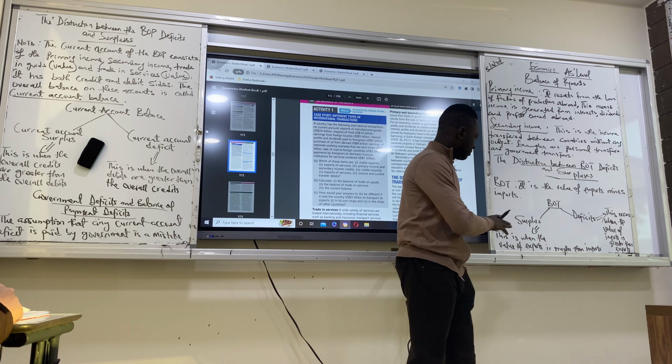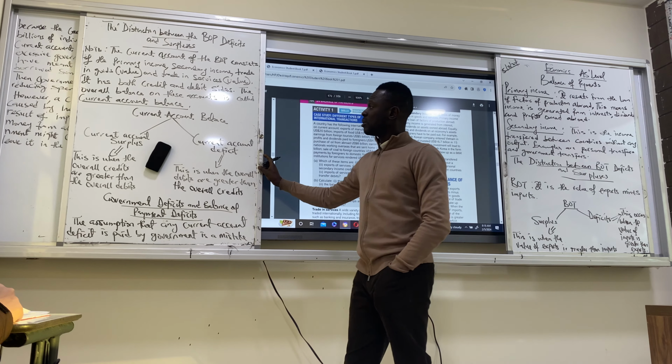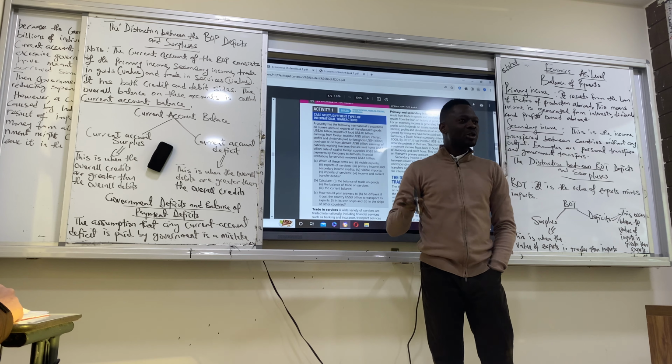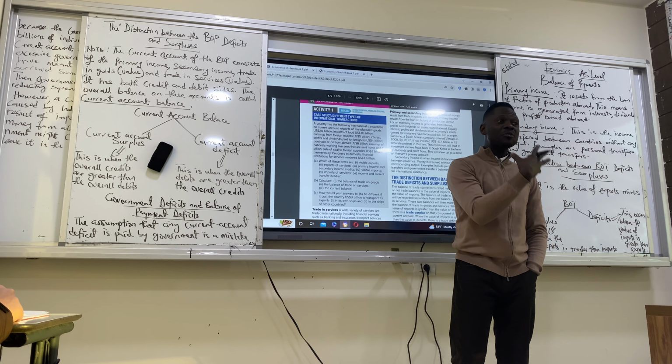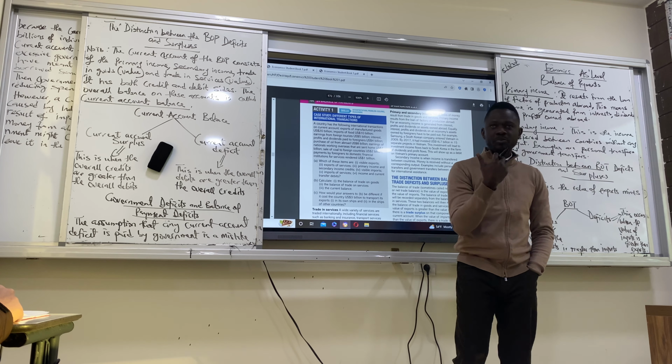I think it's clear. So that takes us to the balance of payments now. There's a difference between balance of payment and balance of trade. The balance of payment contains the current account. The balance of trade is about our trade in goods, our trade in services, export and import.